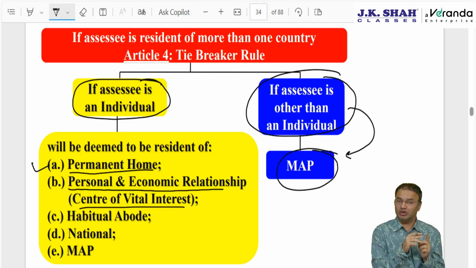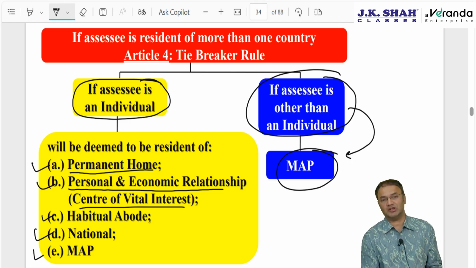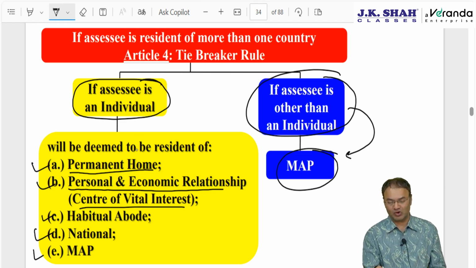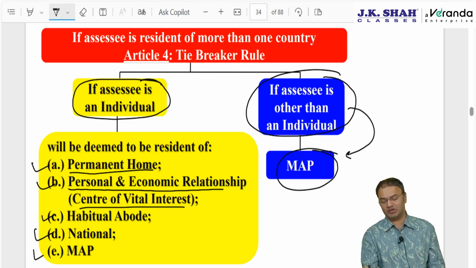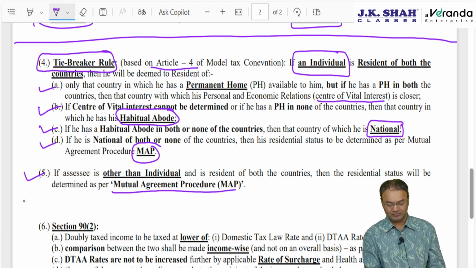If that is not determinable or permanent home is not there in either of the country, then habitual abode. If habitual abode is in both the countries or none of the countries, then nationality. If national of both the countries or none of the countries, then mutual agreement procedure. The Institute recently asked a 6 marks question based on this, where you had to reproduce this entire paragraph. Keep it in your mind.